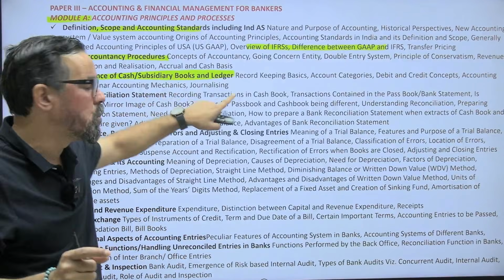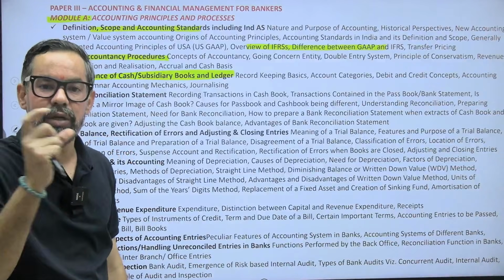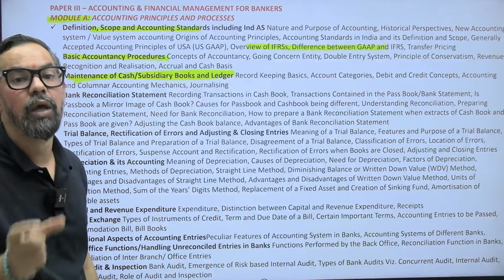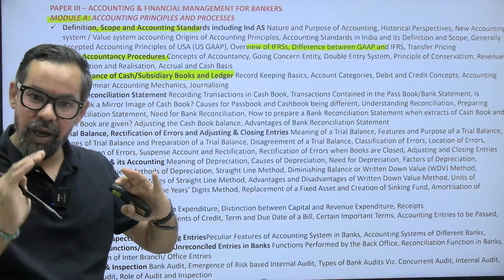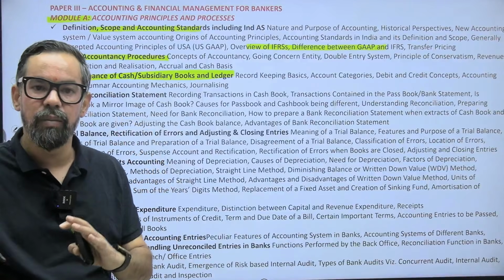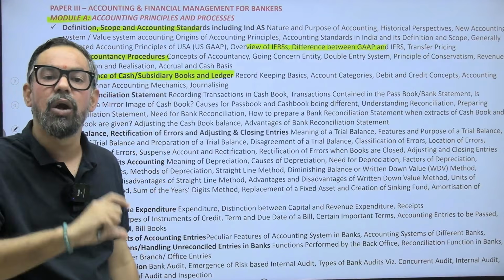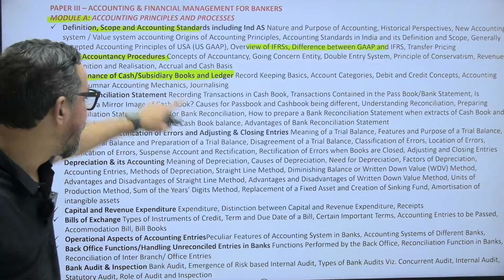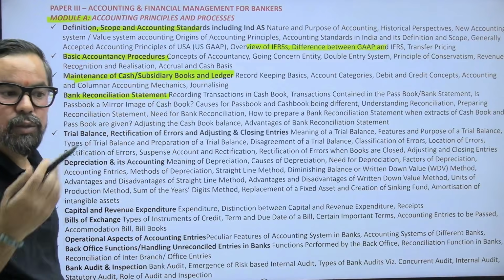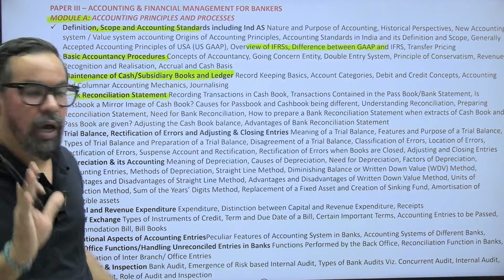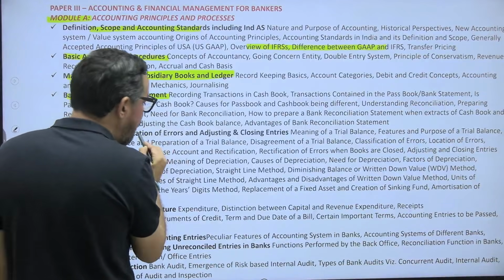One question for 2 marks around the types of accounts: real, nominal, personal, and their golden rules. And another 4 to 5 questions of half a mark each, meaning overall 2 to 2.5 marks, where they'll ask you to conduct the entry, that is, which account will get debited and which account will get credited, okay. Then we have BRS, the final balance as per the cash book and passbook, basic BRS rules that get asked many times, okay. Trial balance, rectification of errors.